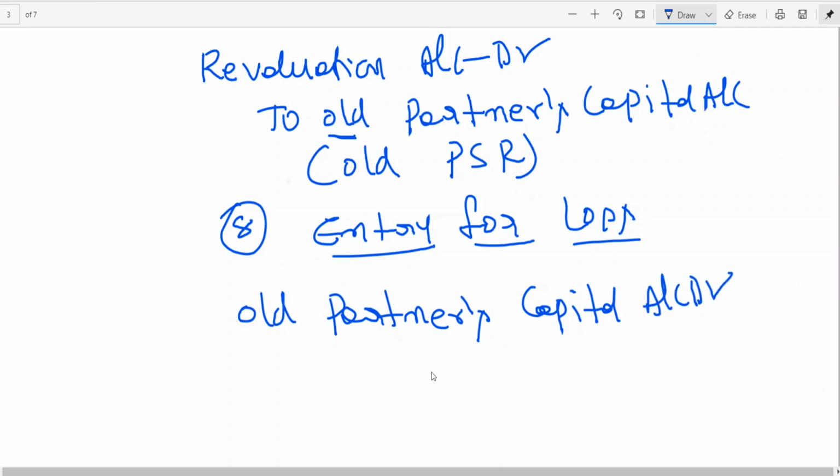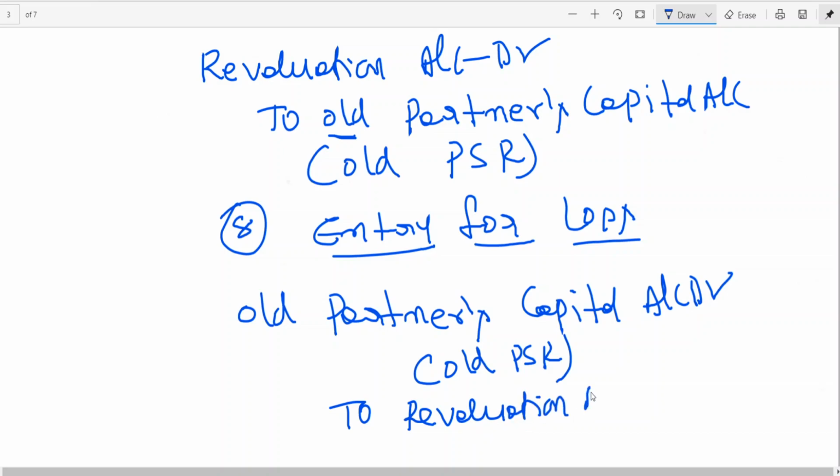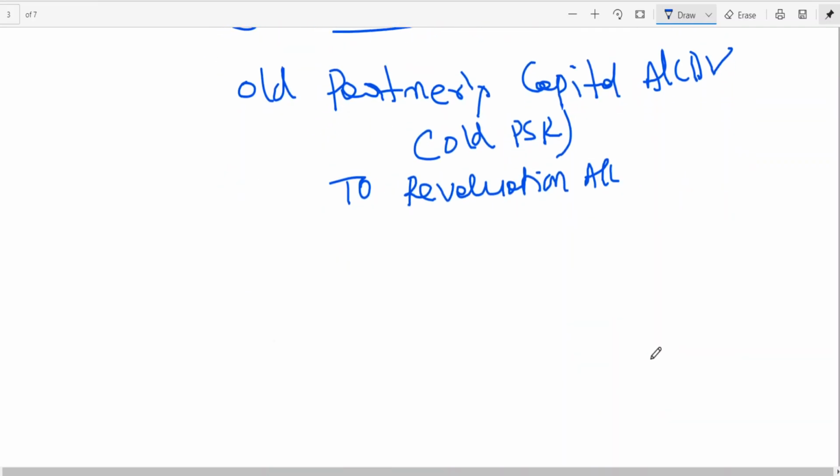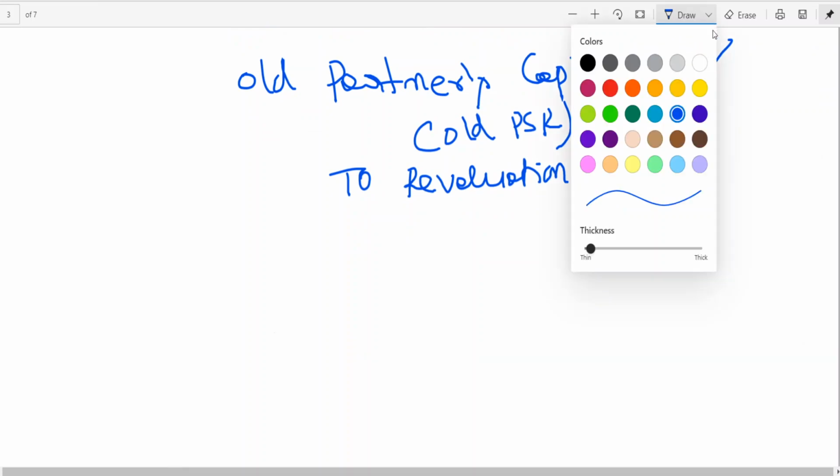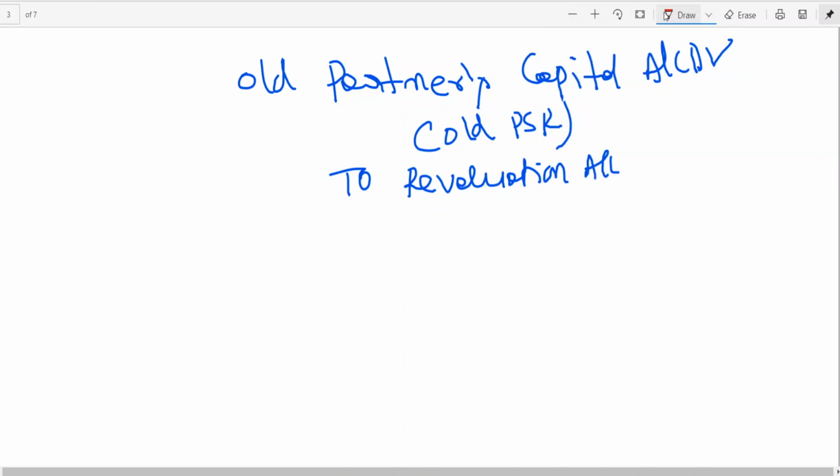Old partners capital account debtor. Old profit sharing ratio. To revaluation account. I think these entries are for which one? Revaluation. Or for easily remembering this, okay, what I do here, in simple,